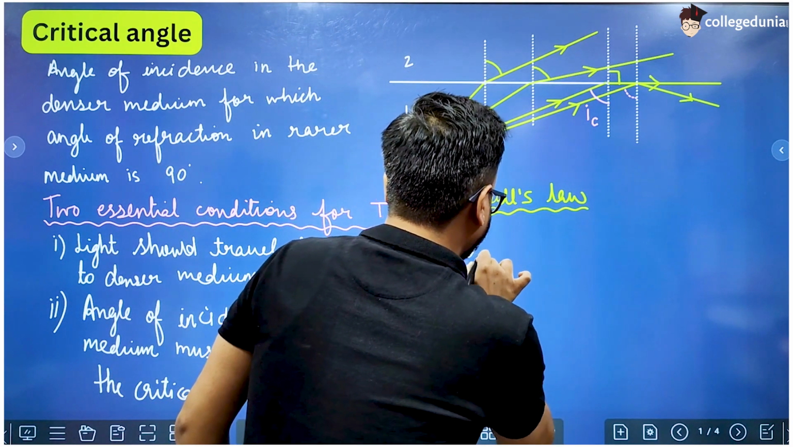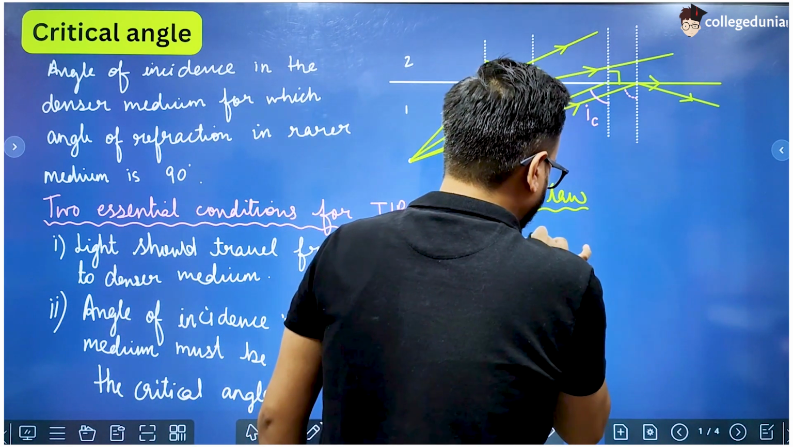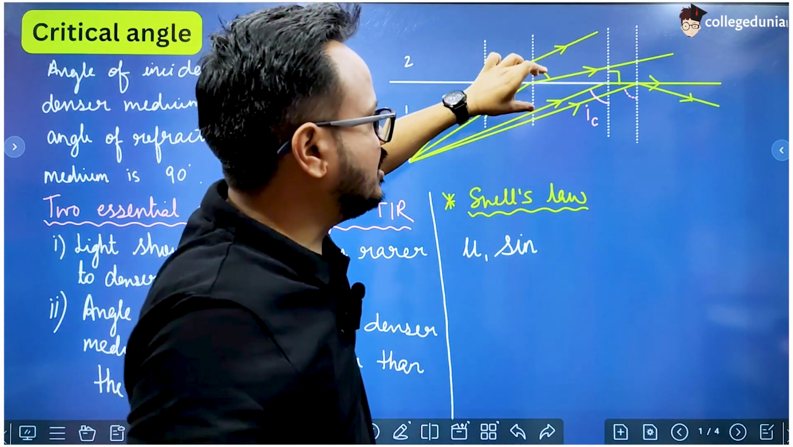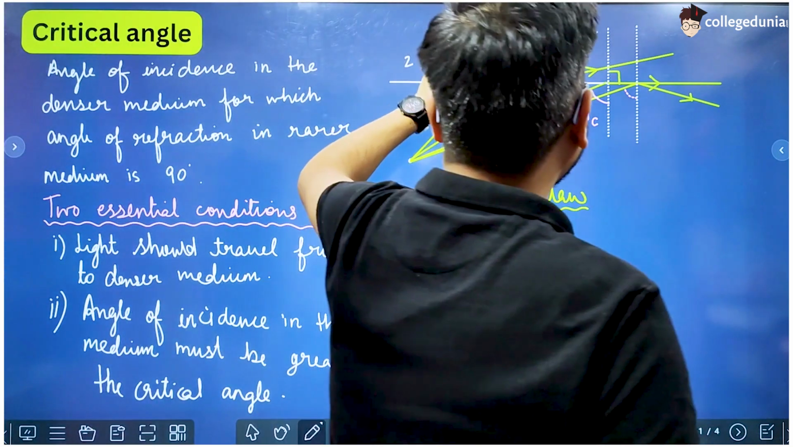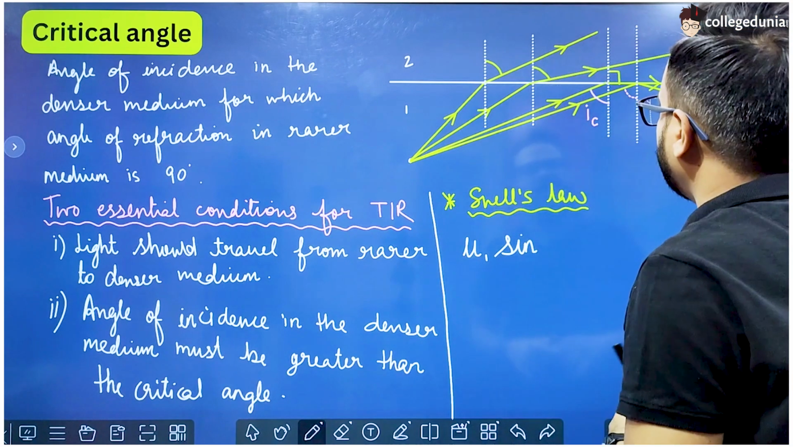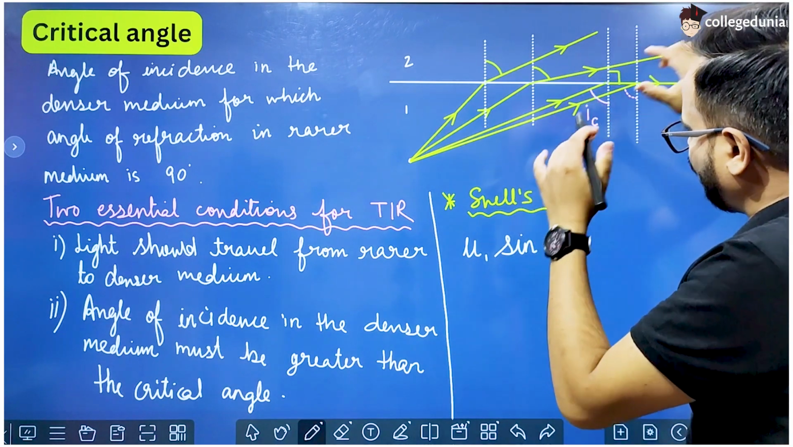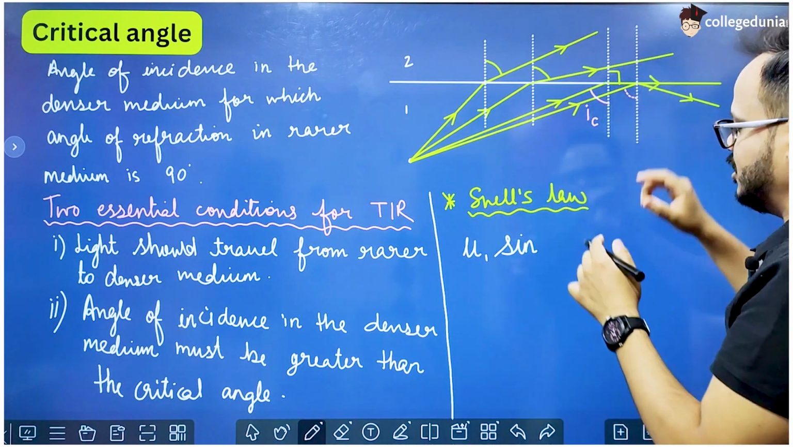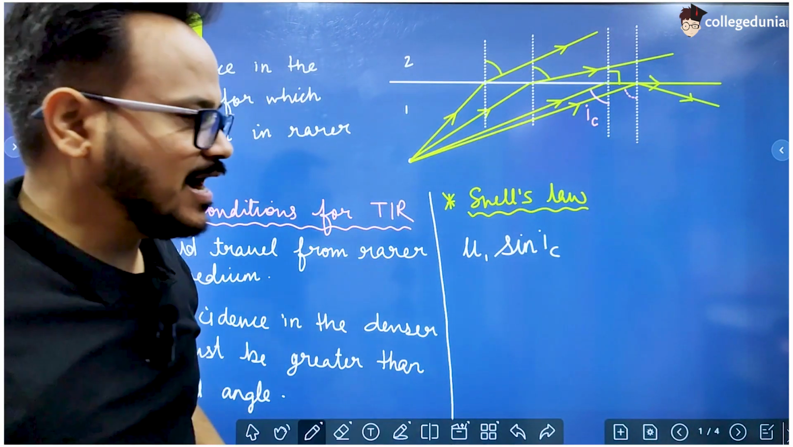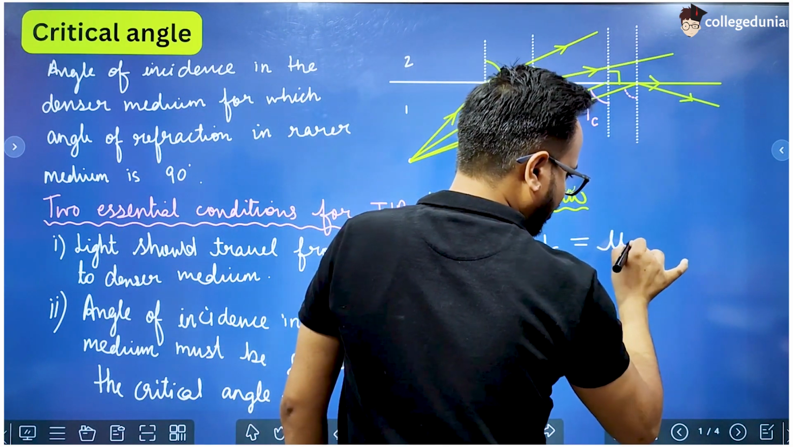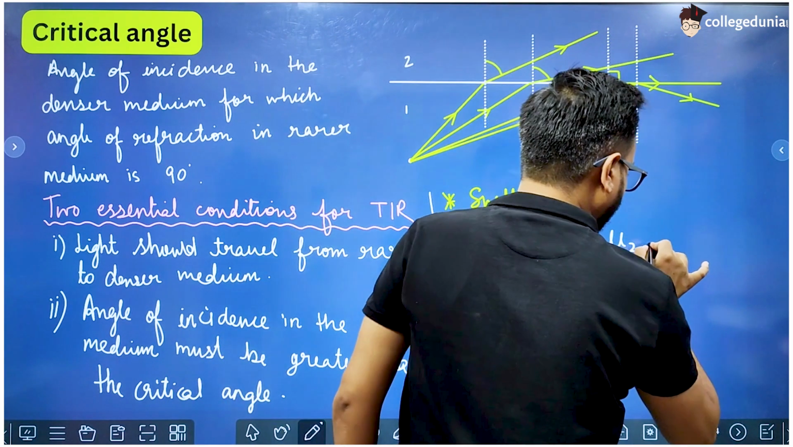So mu1, that is the absolute refractive index of this medium, into sine of the angle which the light is making in this medium. For Snell's law we can use any such pair, this I or R, or any other I or R, but since we want to derive a formula for this angle, obviously we will use this particular pair, na? So mu1 into sine IC equal to mu2 into angle made by light in this medium, which is angle of refraction, and in this case this angle is 90 degree.